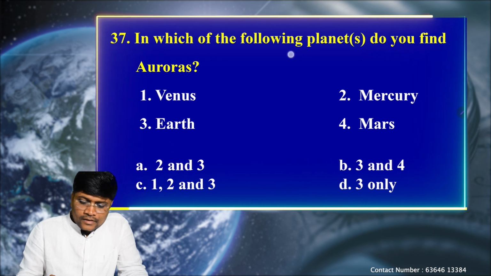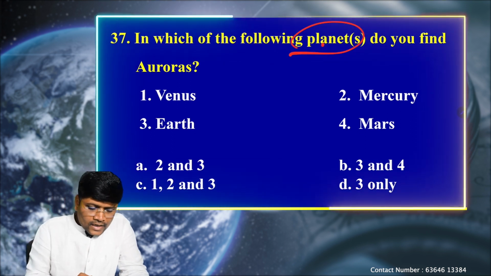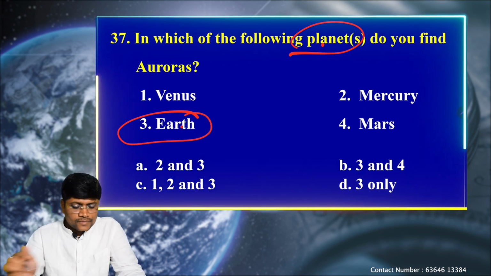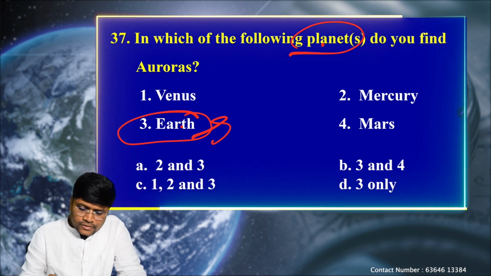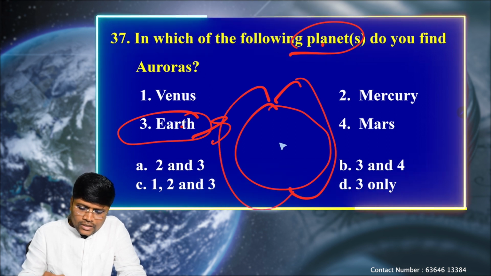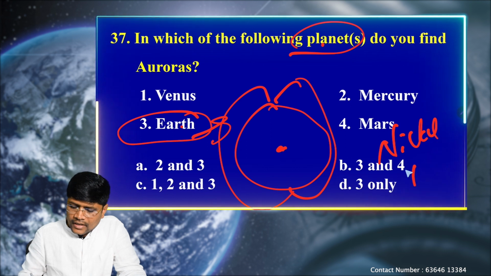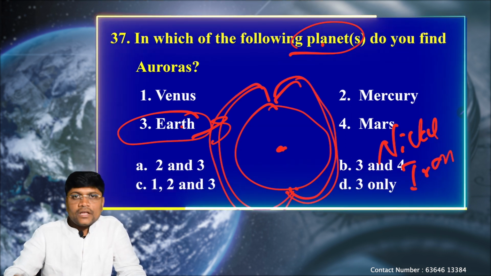So, on which of these planets are we seeing the auroras? See again, only on the Earth, within the inner planets, we are witnessing the auroras, because for the creation of the magnetic field, we know that Earth's core has nickel and iron content. Because of this only, Earth's polar regions have the magnetic field.